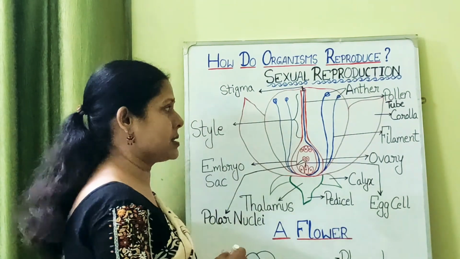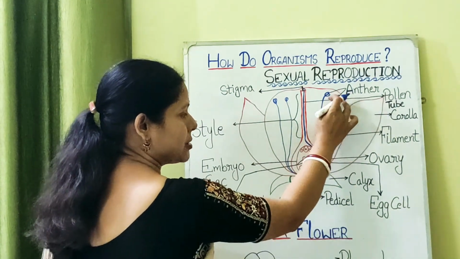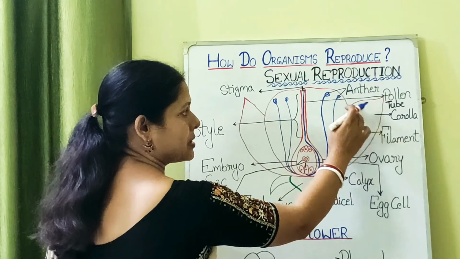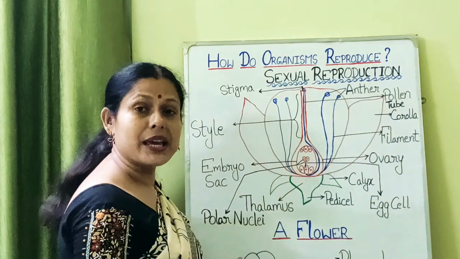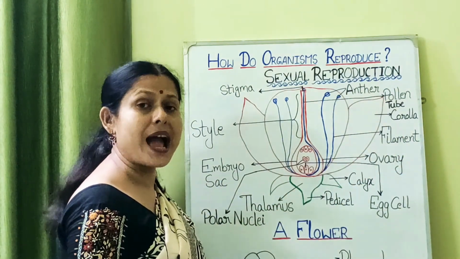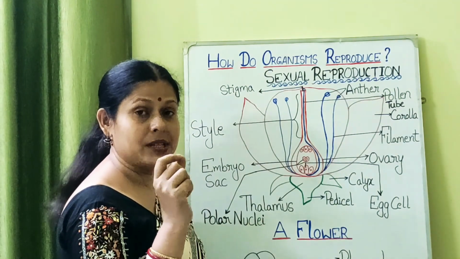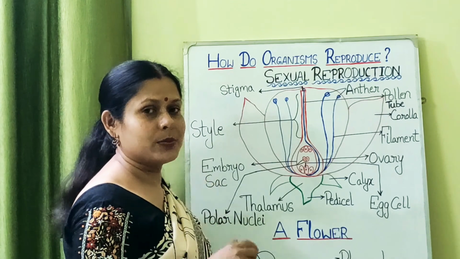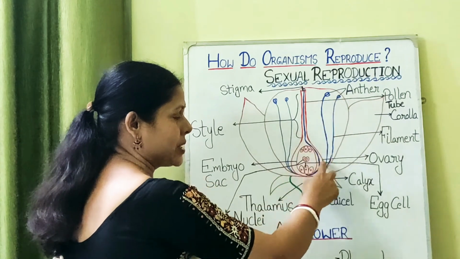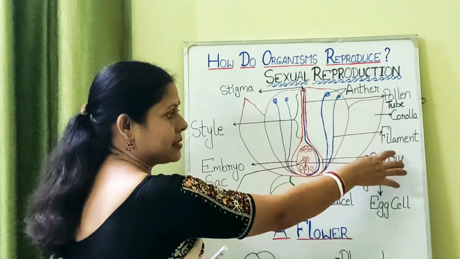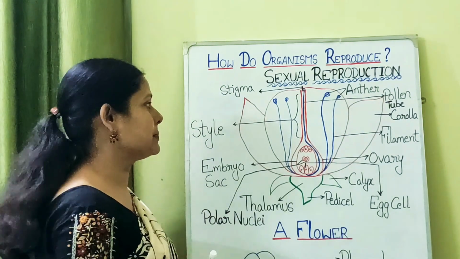It consists of two parts. What are these parts? This one is the anther and the other one is the filament. This long tube like structure is called the filament. So anther and filament together make the male part of the flower, which is called the stamen or androecium. It will be forming the pollen, or the male gamete, which takes part in sexual reproduction in flowering plants. So this is the essential whorl of the flower. The third one, the stamen, which comprises anther and filament, is the essential whorl of the flower because it produces the male gamete.